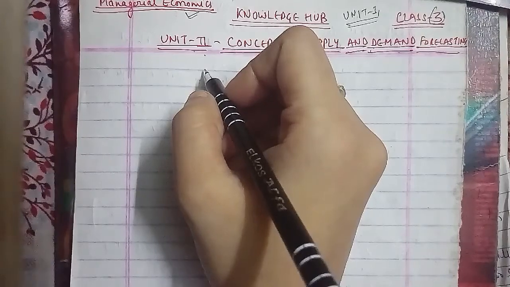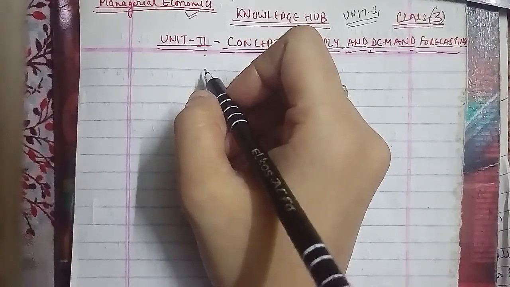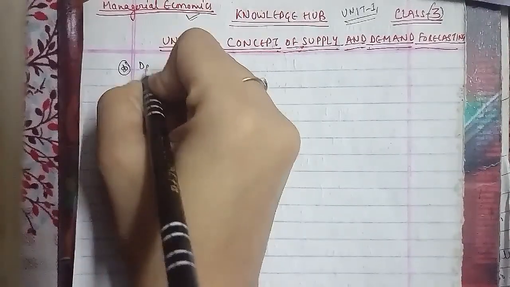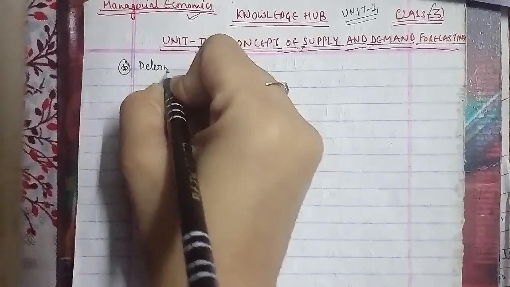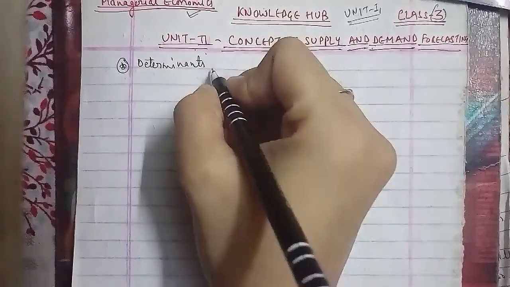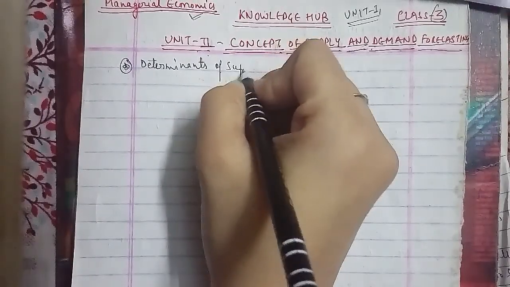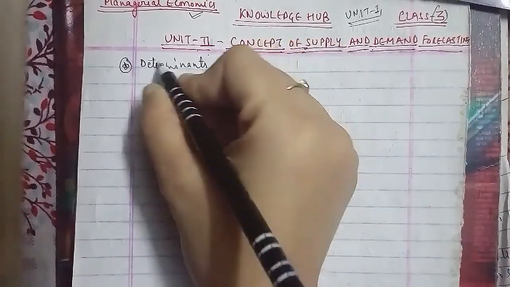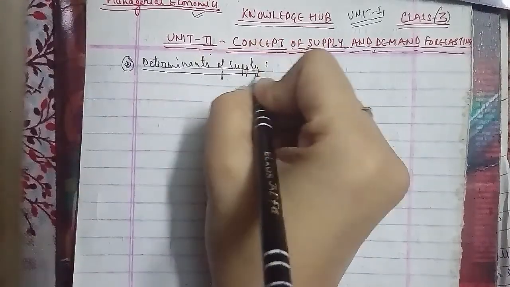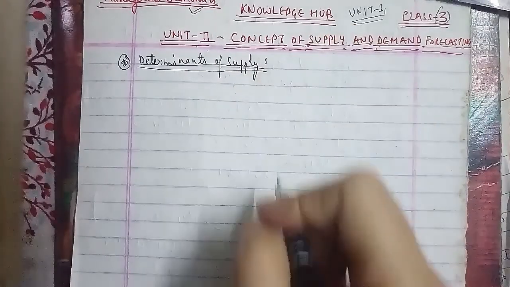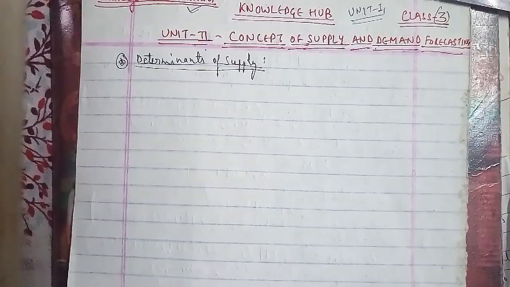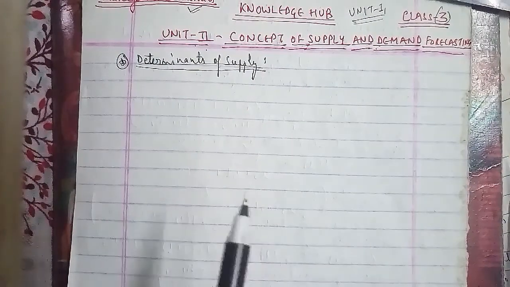So first, determinants of supply. Supply is not determined by price alone, and the other determinants of supply are as follows.